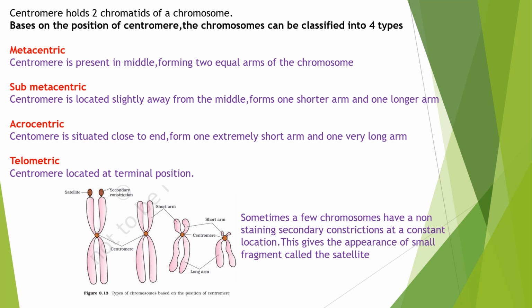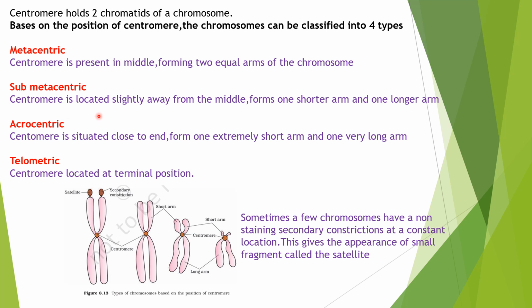Now, depending upon the position of the centromere, chromosomes can be classified into 4 different types. The first type is the metacentric chromosome. In metacentric chromosomes, the centromere is present in the middle. See here, the centromere is present in the middle, and it forms two equal arms. The upper arm and lower arm are almost the same. So it is a metacentric chromosome.